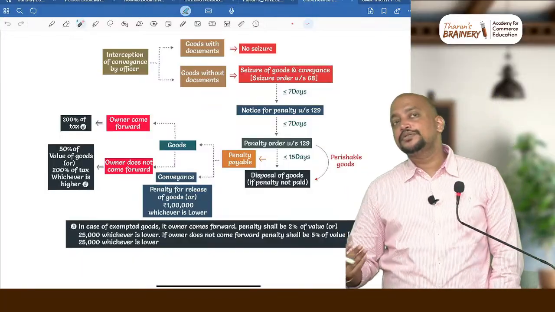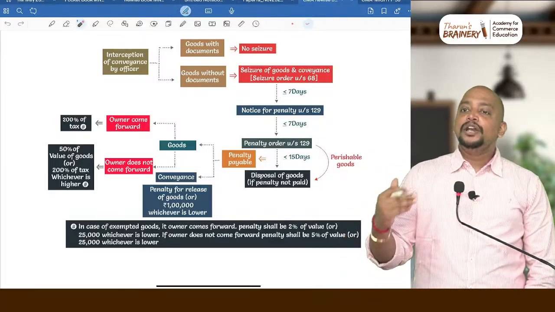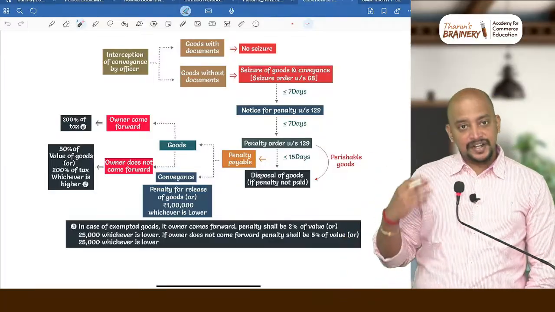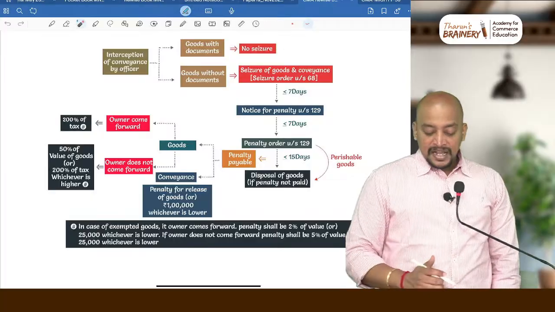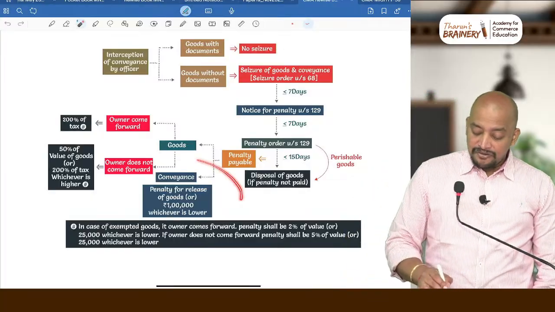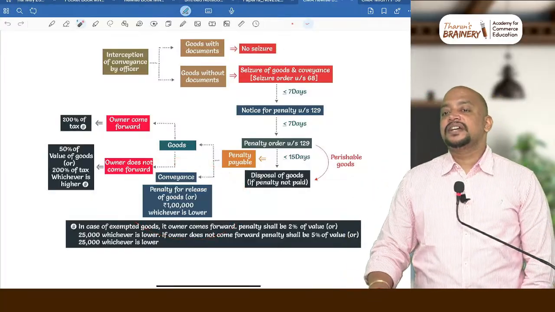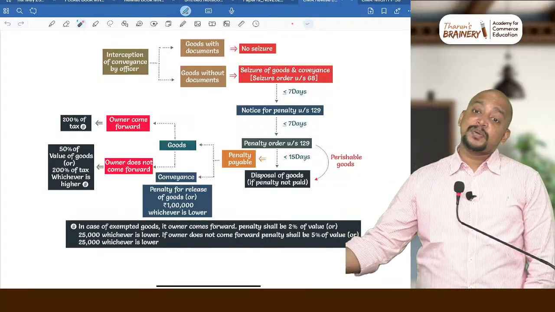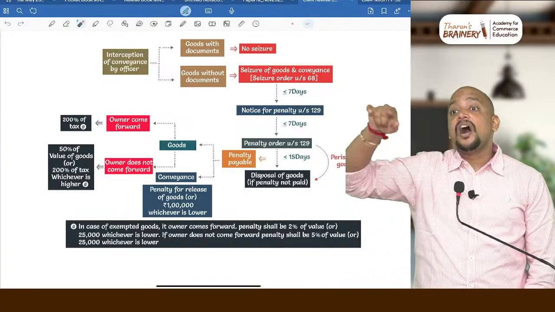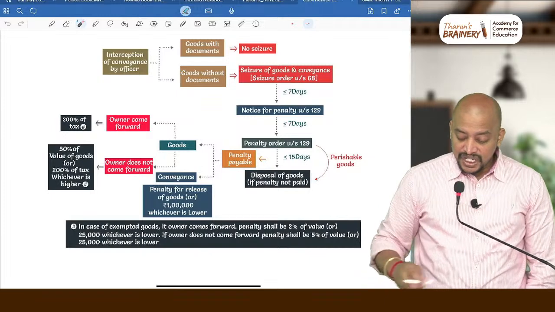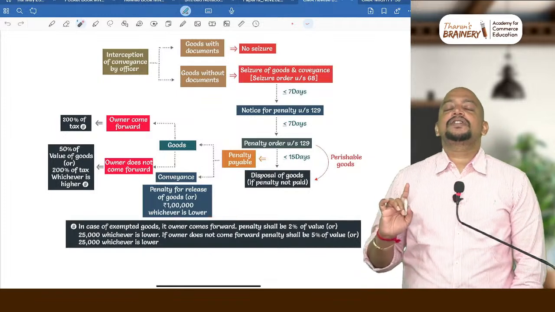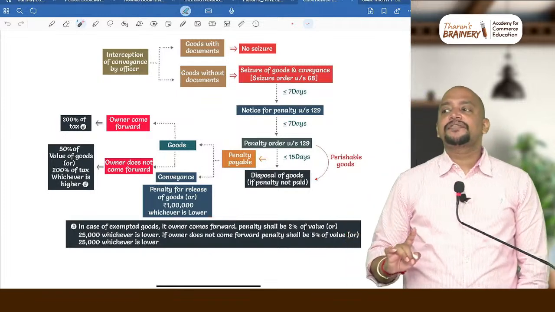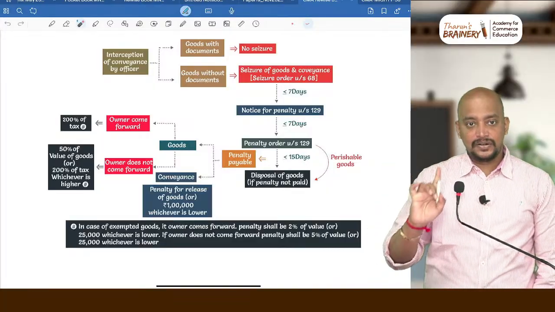Sir, for exempted goods also documents are required? Yes. Bill of supply and other documents are required even for exempted goods. Okay. Then, what is the penalty payable for the conveyance, to release the conveyance? Whatever penalty is payable for release of goods or 1 lakh, whichever is lower. So, what is the maximum penalty for release of conveyance? Only 1 lakh.